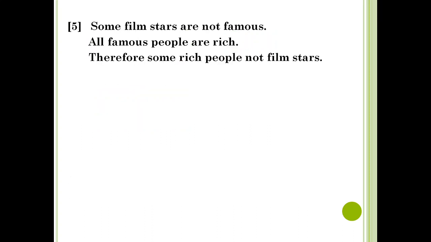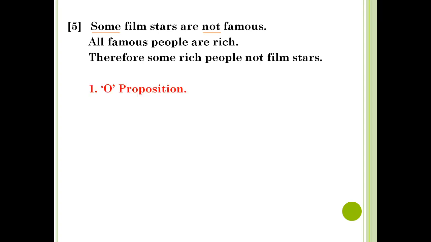Now we come to the fifth example. Some film stars are not famous. All famous people are rich, therefore some rich people are not film stars. In the argument we have three propositions. Obviously it is a categorical syllogism. The first premise is having the word some, not, so it is O proposition.